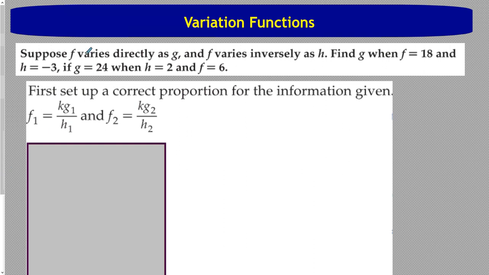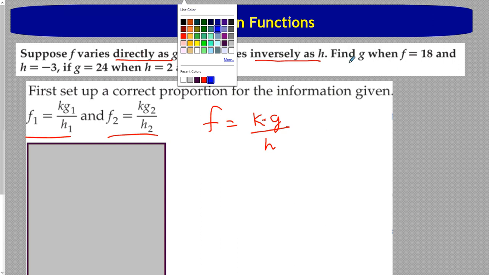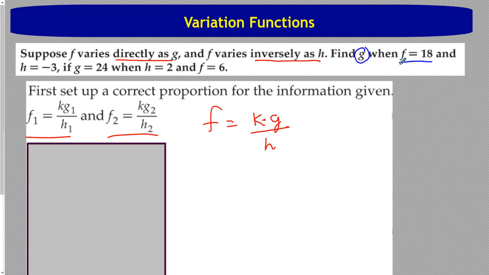So suppose f varies directly as g, inversely as h. So what that means is f varies directly as g, so it's going to be k times g, and inversely as h, which means I have to divide by h, which is exactly what we have over here. We just have two of them, like I talked about, one with ones, one with twos. You don't have to write it that way. The book always will, but you can do it without if you just follow along with what I'm going to do. It says to find g, g is what we're looking for,